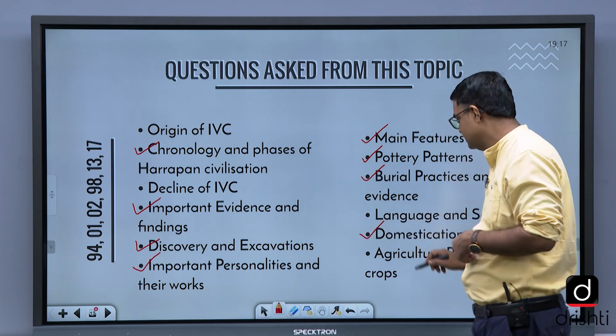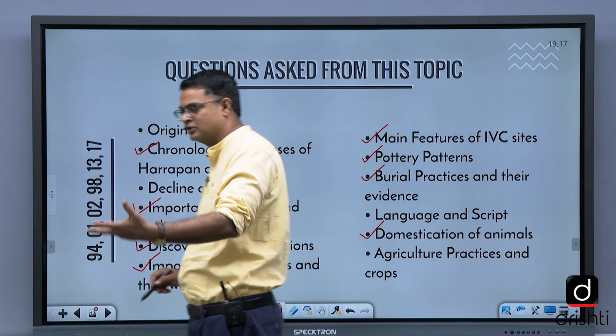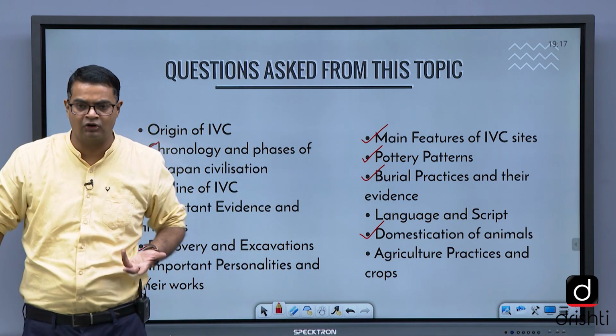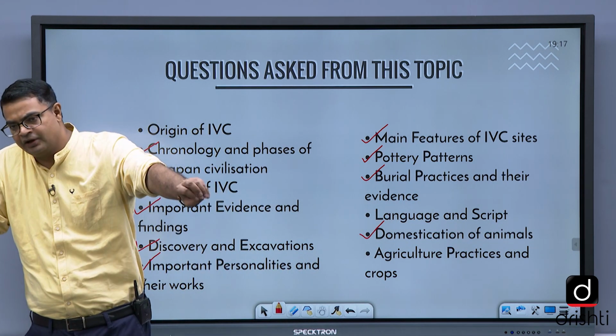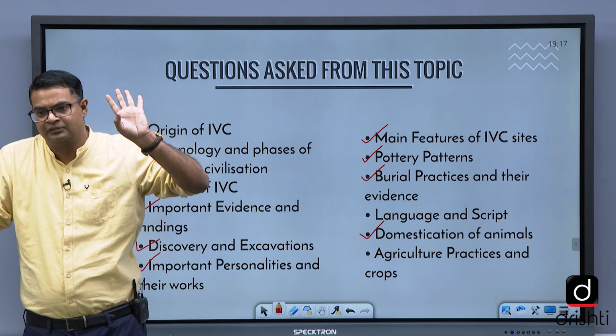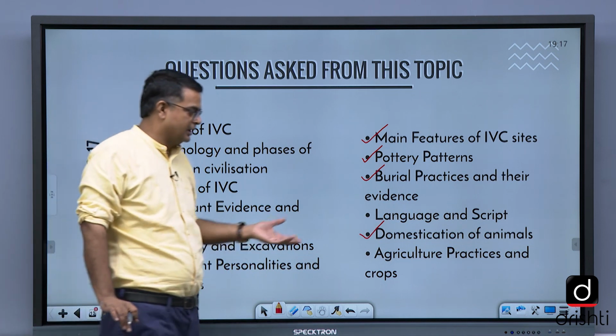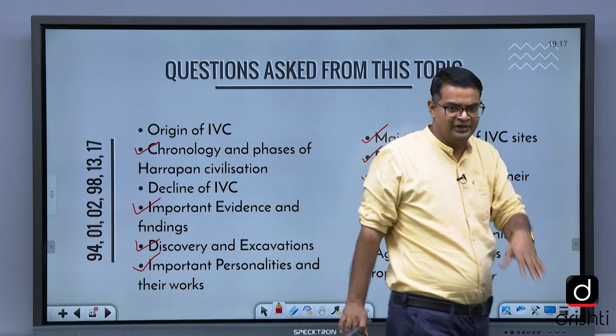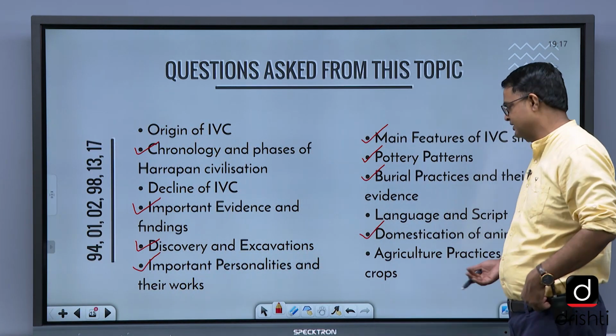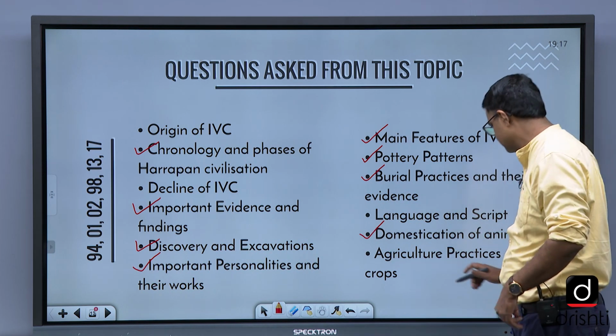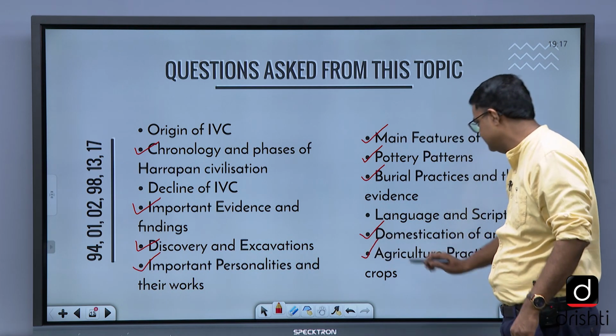Domestication of animals. They keep on asking about the horse, the teeth of the horse, the jaw of the horse. UPSC एक टाइम घोड़े के पीछे ही पड़ गई. कभी हड्डी के बारे में पूछ रही है, कभी दांत के बारे में, कभी जॉ के बारे में. And especially there are some debatable topics, whether that evidence is there or not. Then agricultural practices and crops, even this is important.